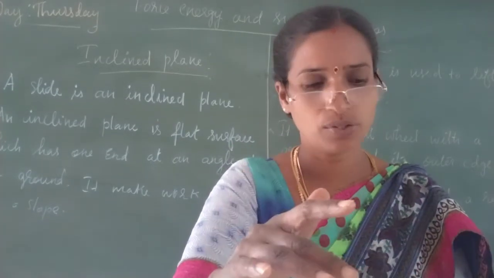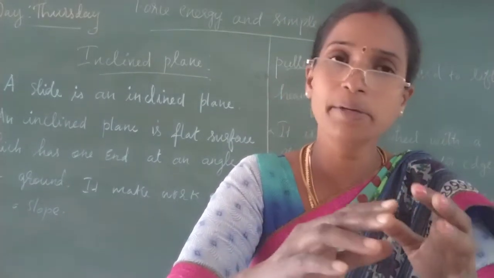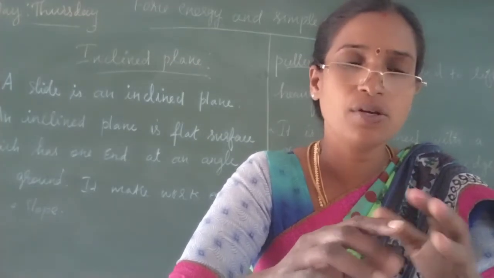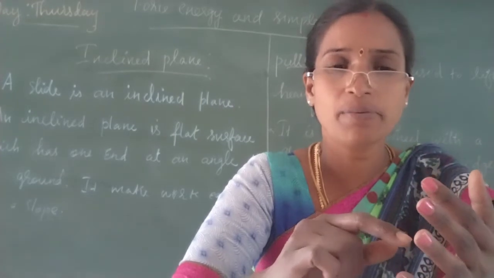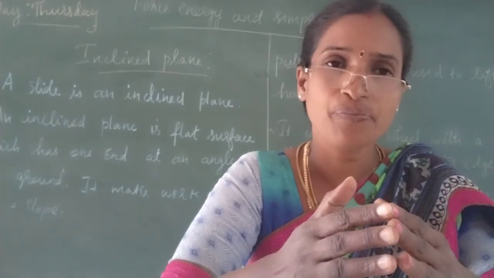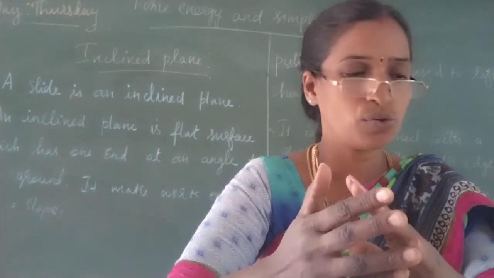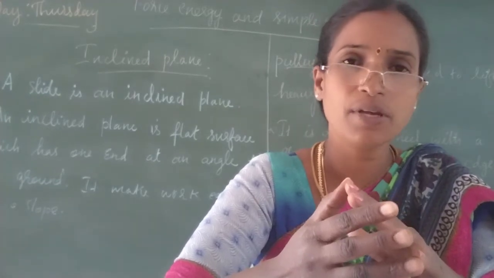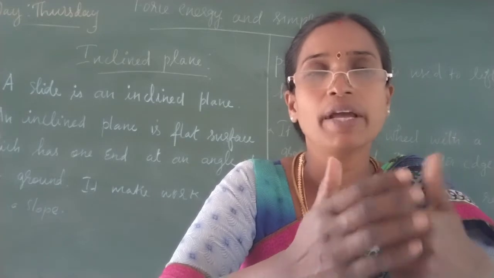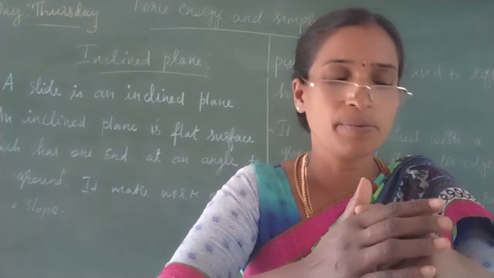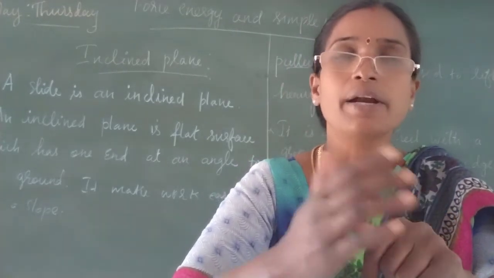Children, first, the inclined plane is one of the simple machines that makes our work easy. With an example I told you that the pulley is also a simple machine to lift heavy weight without much force, in two kinds: fixed pulley and movable pulley.